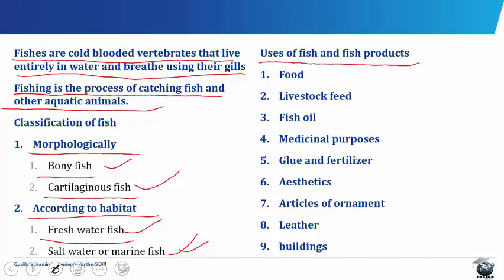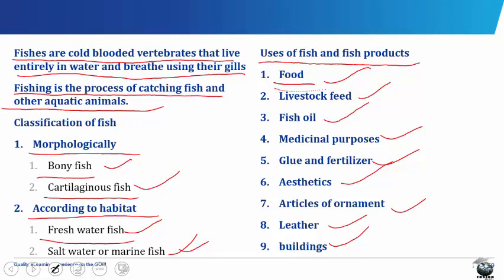Fish and fish products can be used for food, livestock feed, fish oil, medicinal purposes, glue and fertilizer, aesthetics, articles of ornament, leather, and buildings. As food, fish supplies us with high-quality protein at a cheap price. It is good both for children and adults.